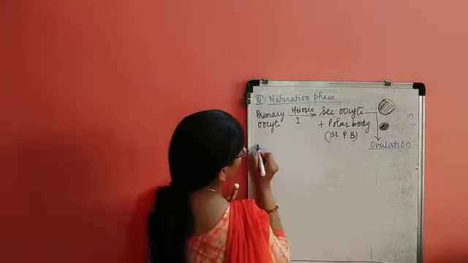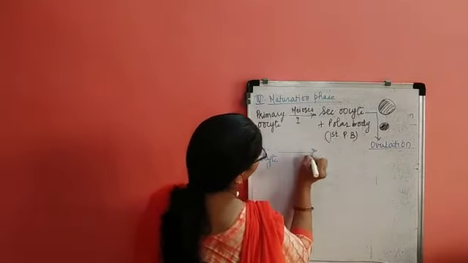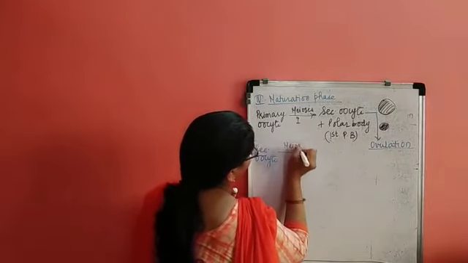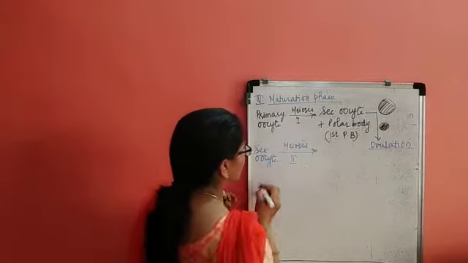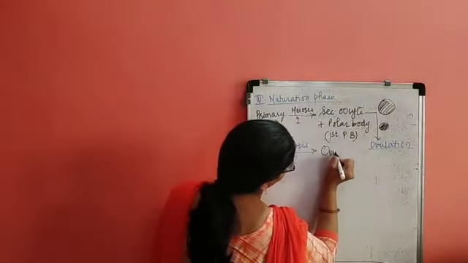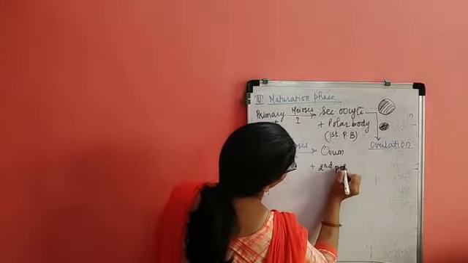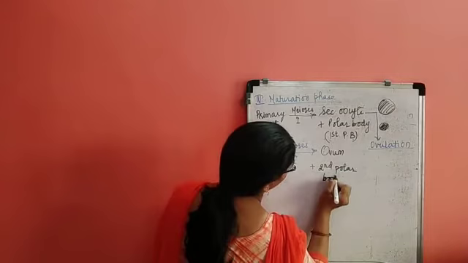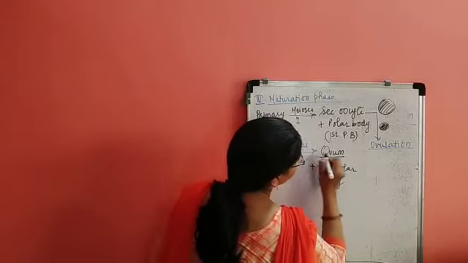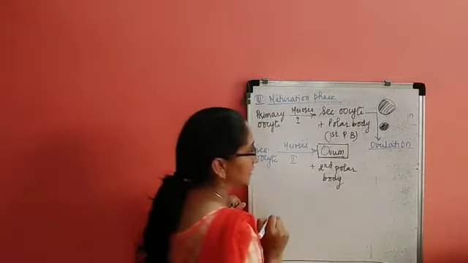In the next stage, the secondary oocyte will undergo meiosis 2 to produce the ovum or ootid, and it produces the second polar body, which will get disintegrated later on. And this ovum or ootid or egg will be fertilized by the sperm.